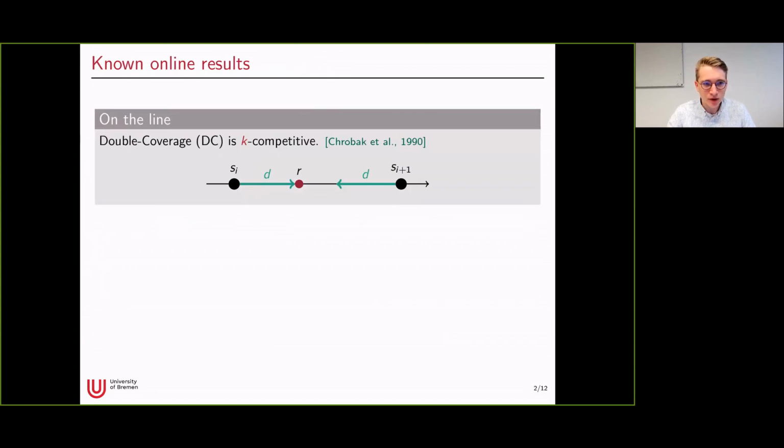So let me give you some known results. On the line, there's the classic and neat algorithm called Double Coverage, which is K-competitive for having K servers, and it works as follows. Whenever a new request arrives, it moves the at most 2 closest servers of the request towards it with the same speed. And when one server reaches the request, both servers stop, which means that both servers will move the same distance and the closer server will eventually serve the request.